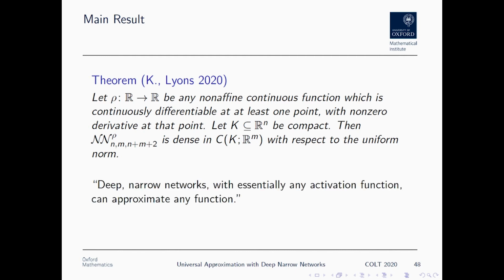So, informally speaking, what this is saying is that deep narrow networks with essentially any activation function can approximate any continuous function. And so I'd invite you to go back to those 3 questions I just posed and see how it answers them. What activation function? So we have this technical condition on the activation function that it should be continuously differentiable at least one point with non-zero derivative at that point. And I'll discuss that more in a moment. But essentially, this is very weak. Any activation function we might imagine using in a computer will satisfy this property. Next up, the width. We explicitly specify that as n plus m plus 2. And then what topology is the uniform topology, which also implies L^p topologies as well.